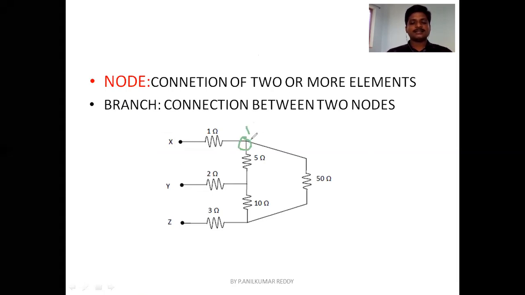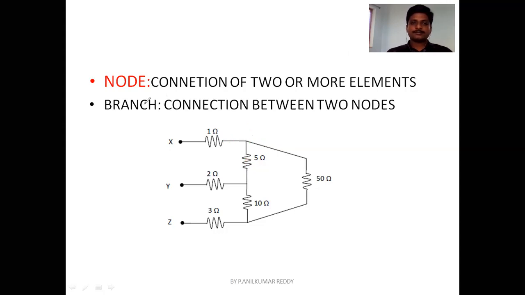Now you can see in this diagram, you have a node here. So this branch and this 50 ohm branch and 5 ohm branch are connected at node 1. So you can call it as a node. Okay. So that is the definition of a node.